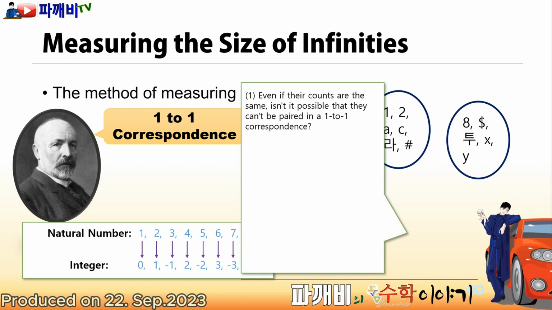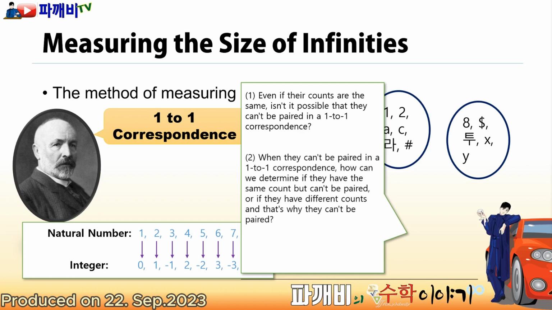But even if their counts are the same, isn't it possible that they can't be paired in a one-to-one correspondence? Secondly, when they can't be paired in a one-to-one correspondence, how can we determine if they have the same count but can't be paired, or if they have different counts and that's why they can't be paired? Thirdly, if they genuinely can't be paired due to different counts, is there a way to know that?